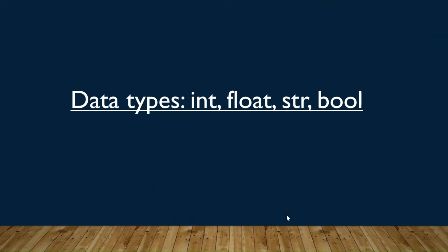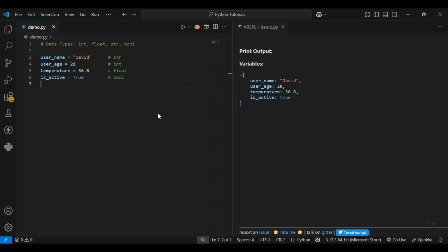Next, let's talk about data types with some examples. In Python, data types define the kind of values a variable can hold. Imagine you are creating a user profile in Python. Each piece of information needs to be stored properly so the computer can understand it clearly. You start by storing the name, that is user_name is equal to David. This is a string, perfect for text like names. Next, age, that is user_age is equal to 28. This is an integer, great for whole numbers like someone's age.